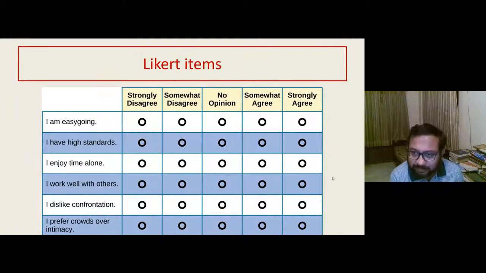Now if the options are numbered as 0, 1, 2, 3, 4, then obviously the minimum score can be 0, where you are clicking 0 for all the options, and the maximum score can be 4 into 6, that's 24. That means any other person by random permutation combination can have any score between 0 to 24.